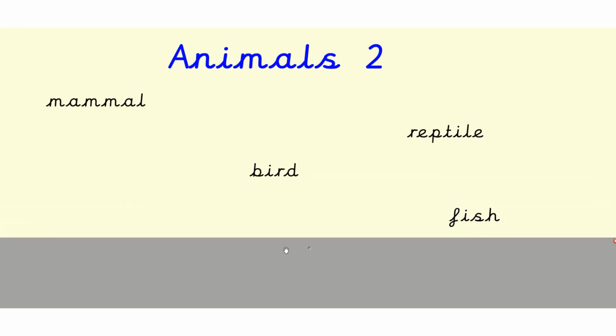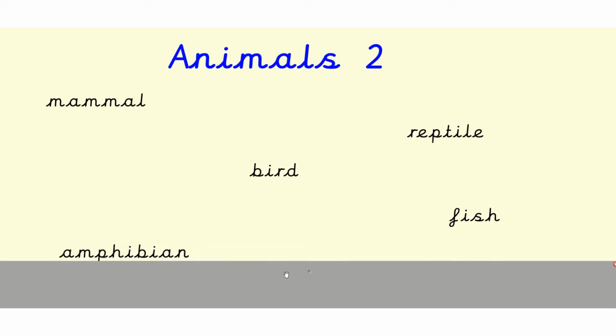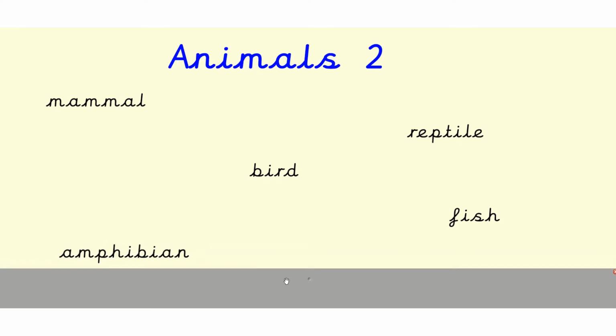Fish. Fish live in water. They have scales like a reptile. They do not have legs, they have fins. Amphibian. Oh, yes, an amphibian lives in water and on land. It lays its eggs in water.